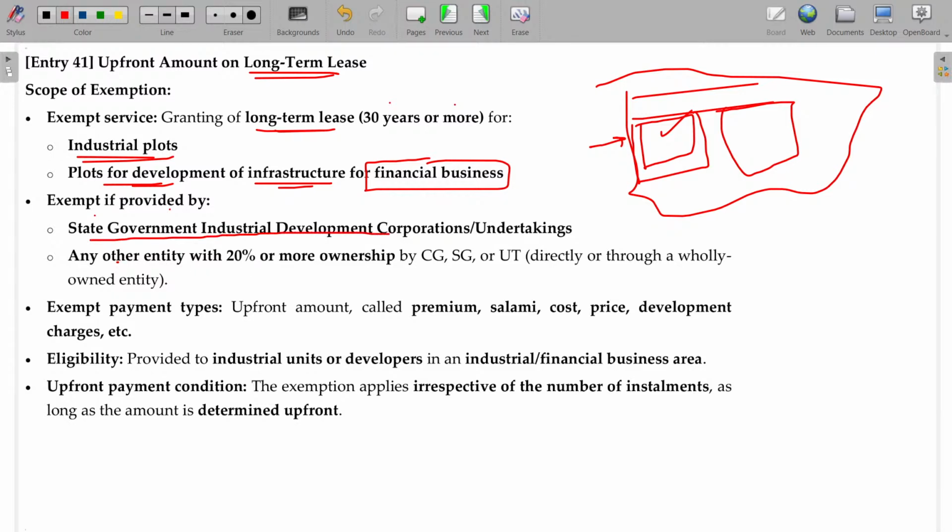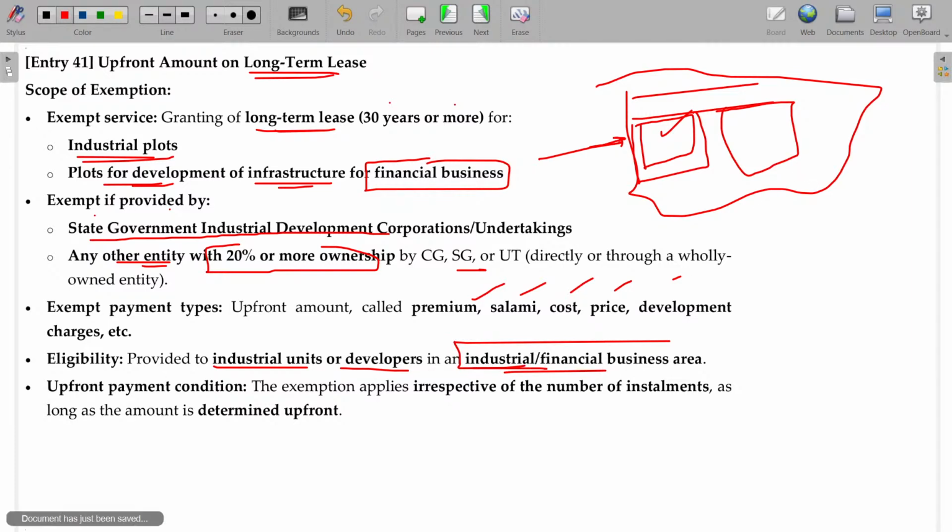And the other entity, either directly the state government or another entity with 20% or more ownership by the government. The payment done, named as premium, salami, cost, price, development charges, whatever the name may be, is completely exempted, provided industrial units are developed in an industrial or financial business area.